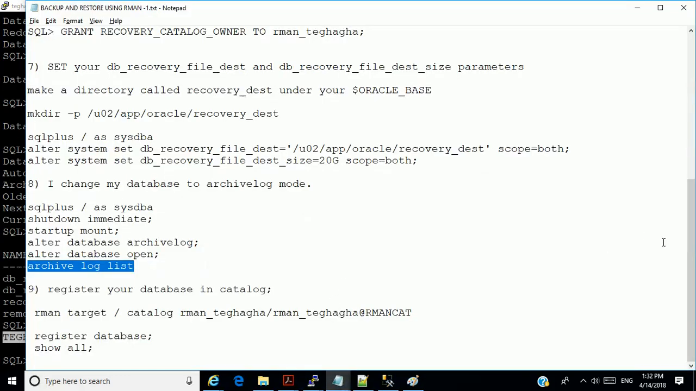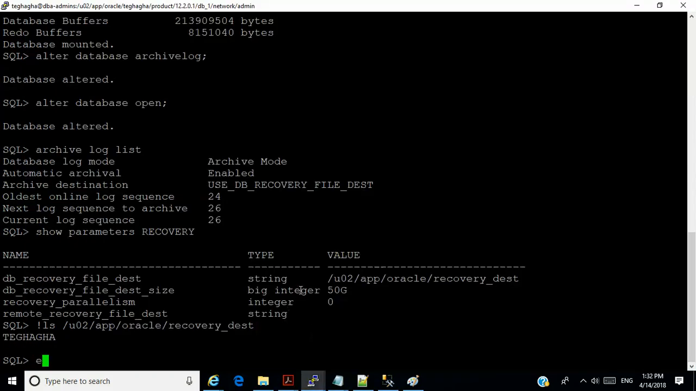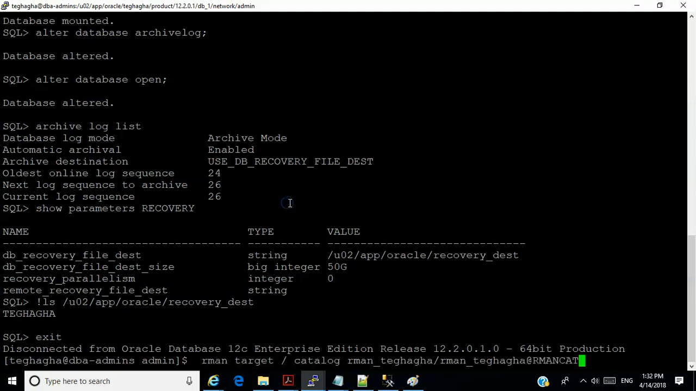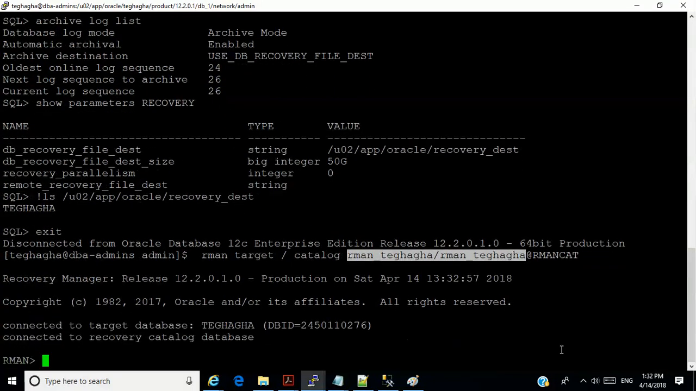All right, so right now we have the database in archive log mode, and I'm going to connect to the catalog through RMAN. Now, the target is your database, and the catalog is where you have your RMAN catalog. Remember, we defined it under Arman underscore catalog, so I'm connecting to that. Okay, it's now connected. So now what I can do is register the database.